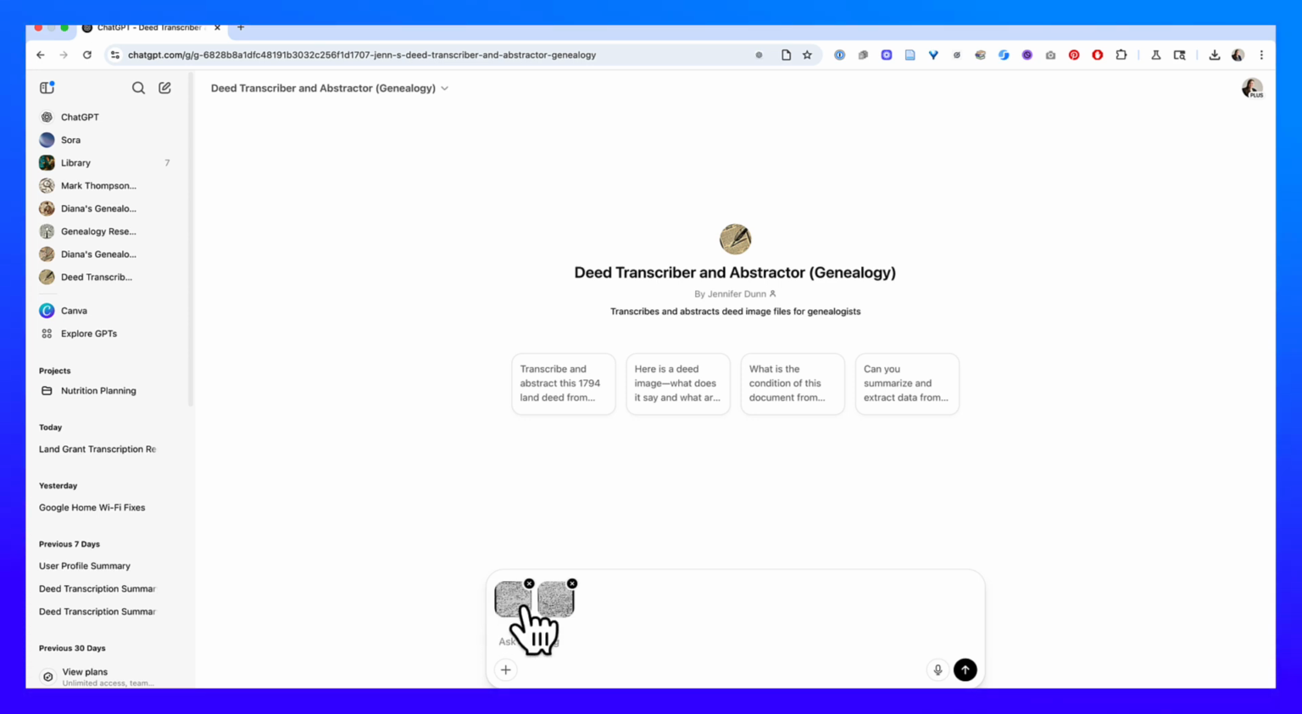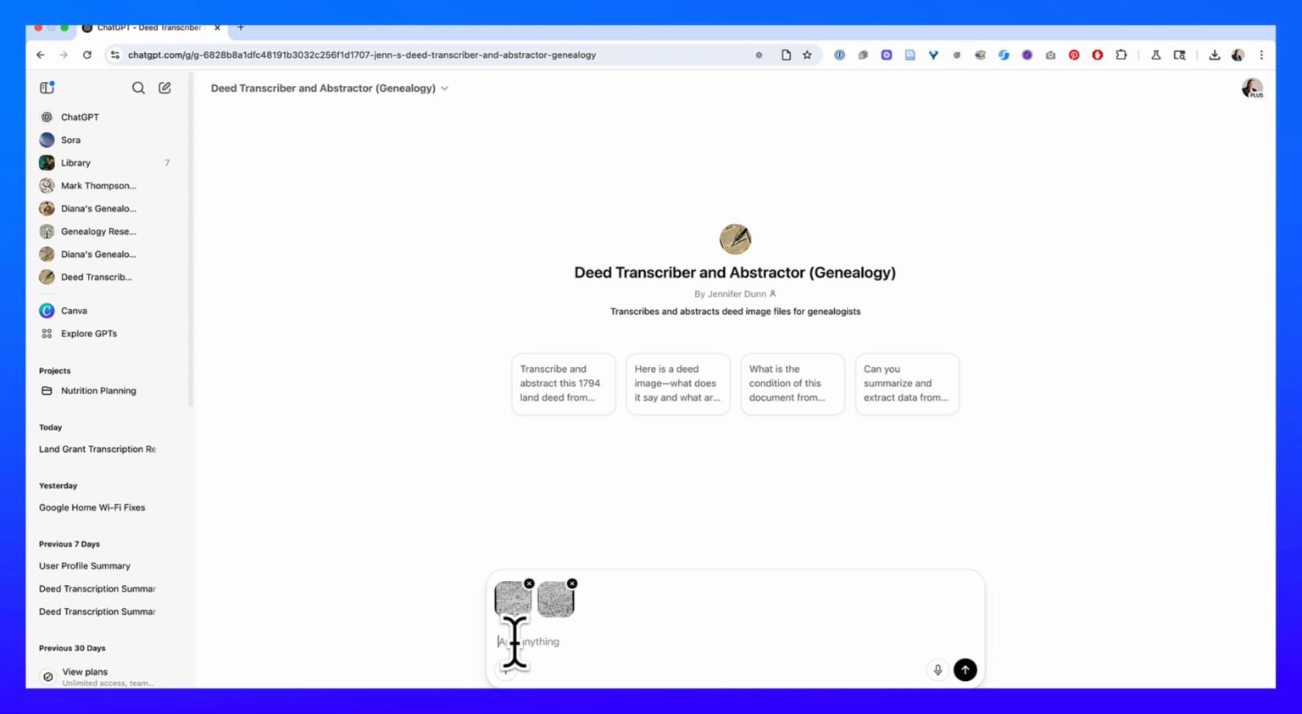Now, you can't really see, I was trying to scroll over. You can't really see the names that I've named them, but I named them like deed 1 of 2 and deed 2 of 2, hoping that ChatGPT will understand it's the first page and the second page of the deed, because these are actually on different pages of the deed book. Another thing I did was I took screenshots of only the deed that I want to transcribe and abstract, because I don't want it to get confused by other deeds on the page. So this is going to be only that one deed.